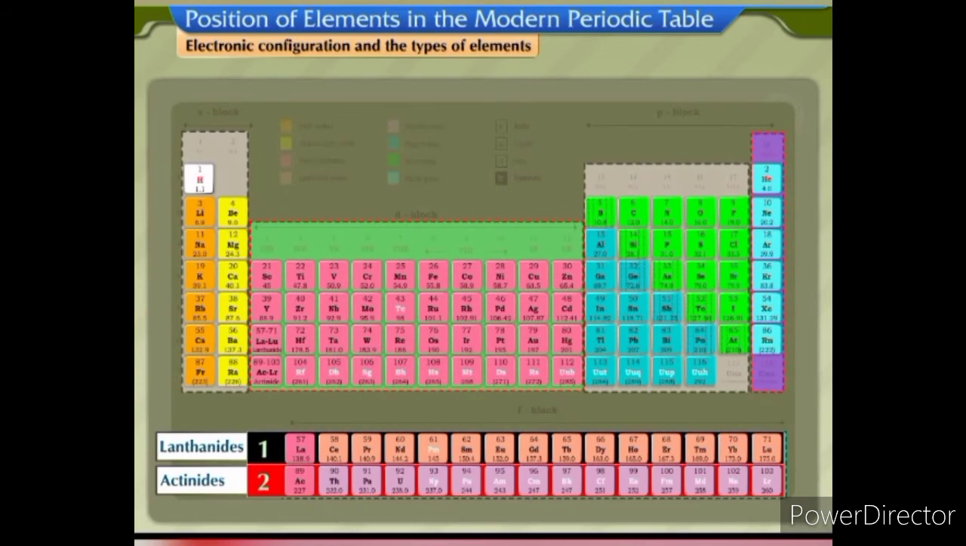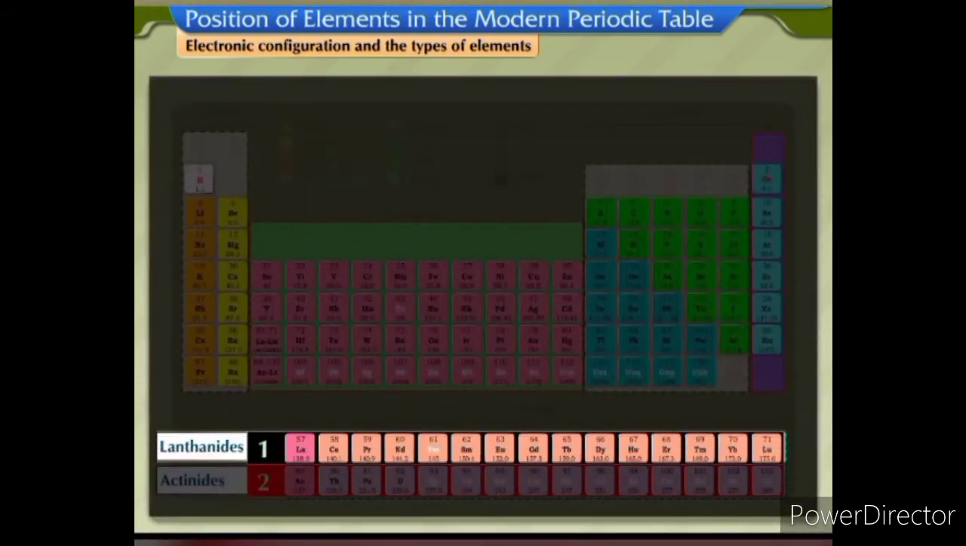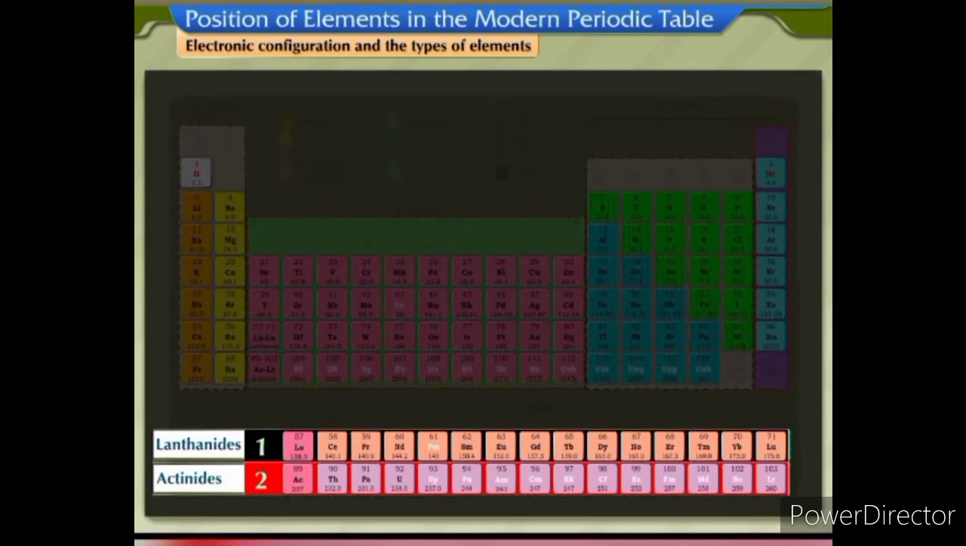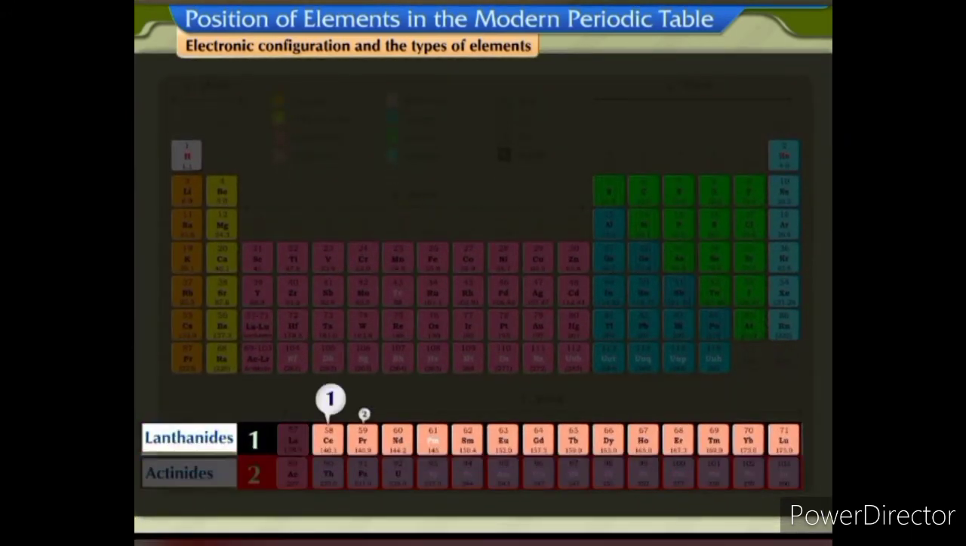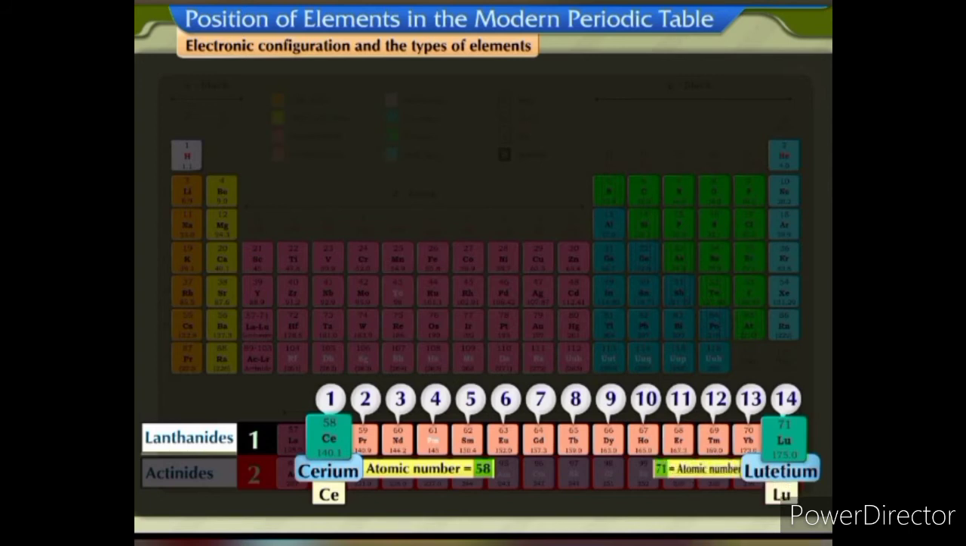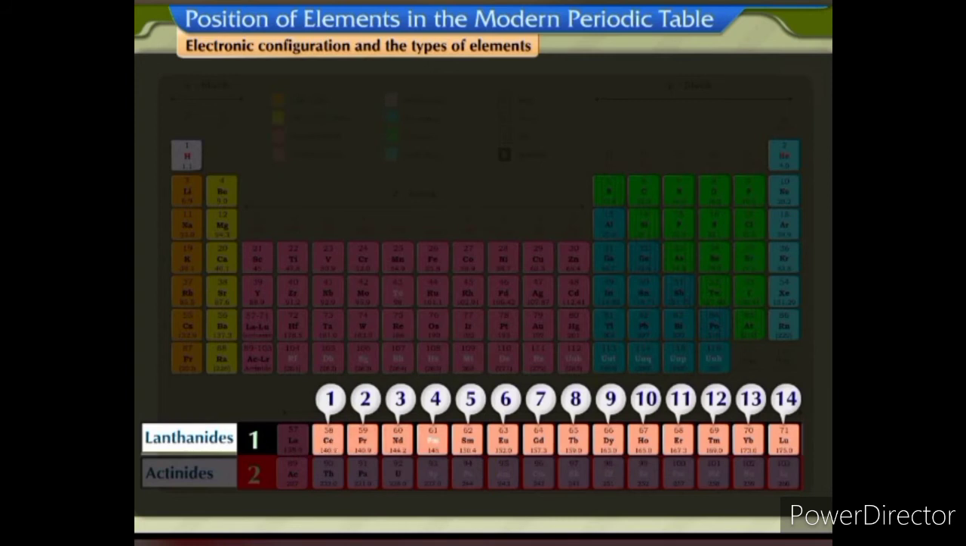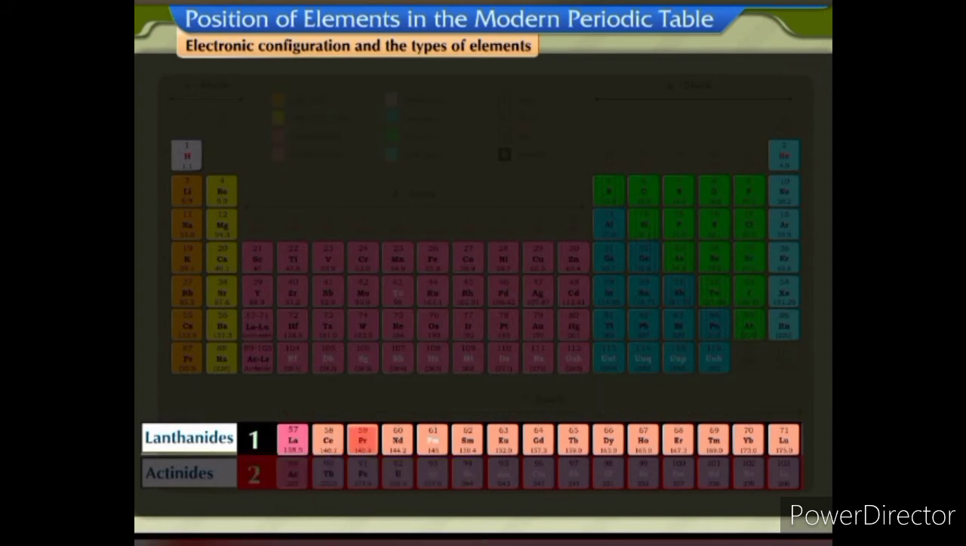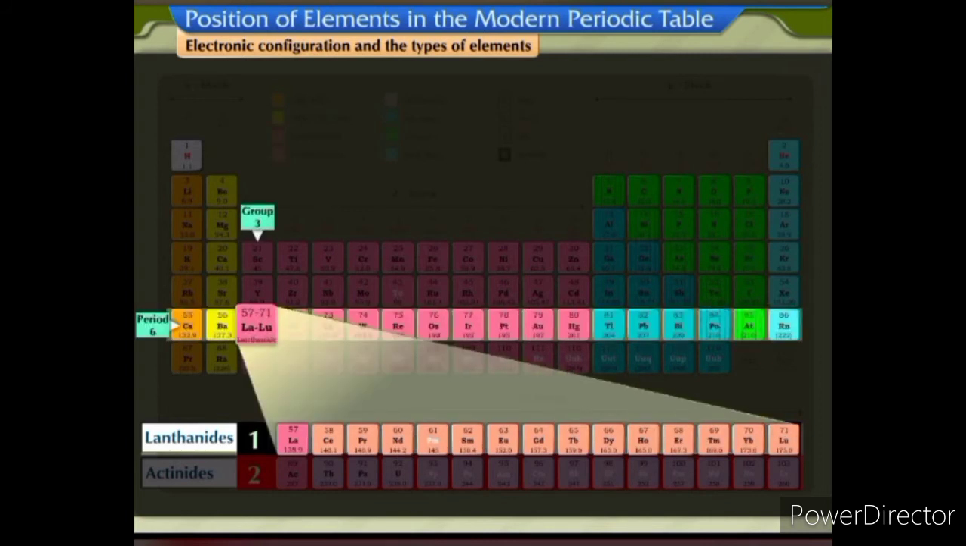They contain two series of elements called lanthanides and actinides. Lanthanides contain 14 elements starting with cerium Ce with atomic number 58 to lutetium Lu atomic number 71. Since all these elements have properties similar to those of lanthanum La with atomic number 57, they all are placed along with lanthanum in group 3 and period 6.